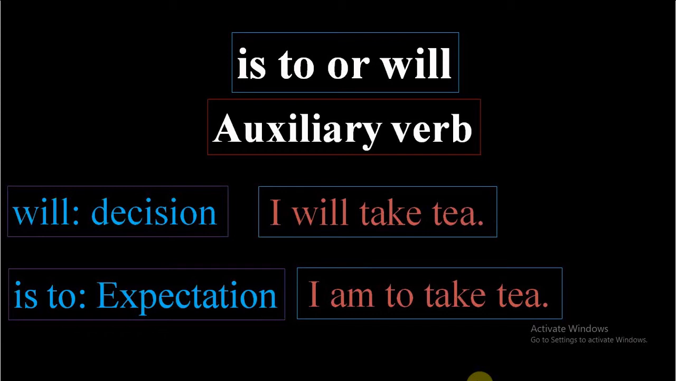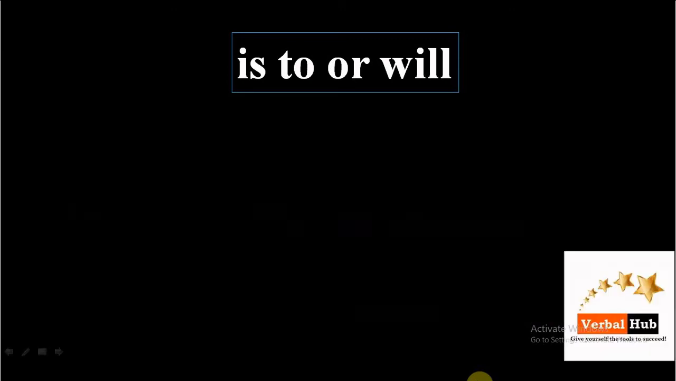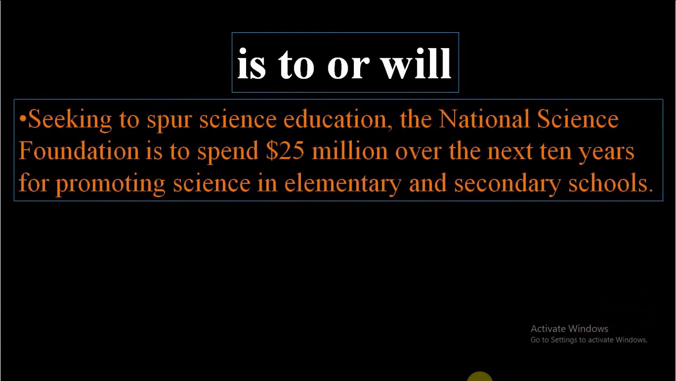The point means what? If you find the intention of the sentence is to predict, to decide, will; if it shows expectation, it should be am to, are to or is to. Let us understand through the real example. Seeking to spread science education, the National Science Foundation is to spend $25 million over the next 10 years for promoting science in elementary and secondary schools. See here, is to spend. It's been what? They have been given an amount and now they are going to use it. In that case, is to spend.